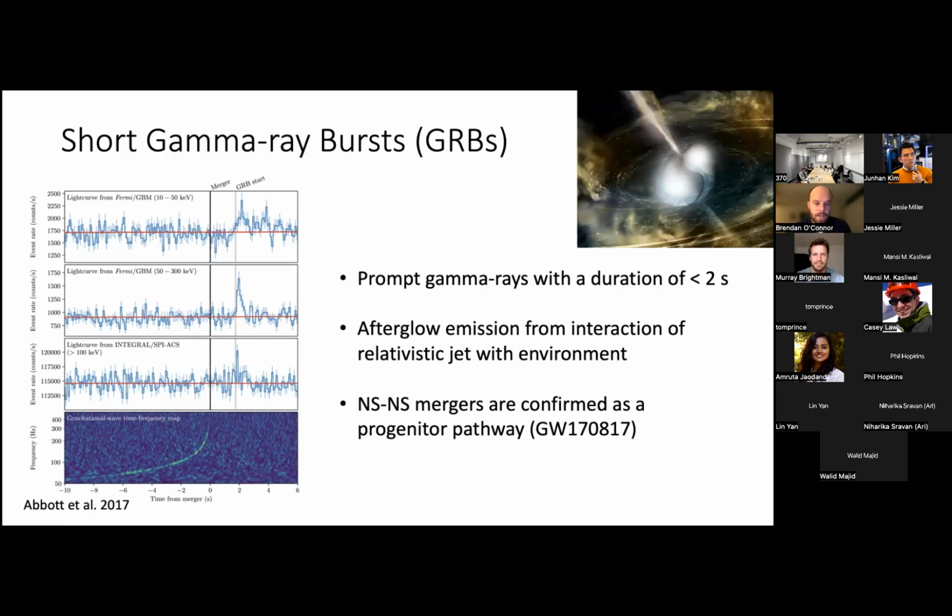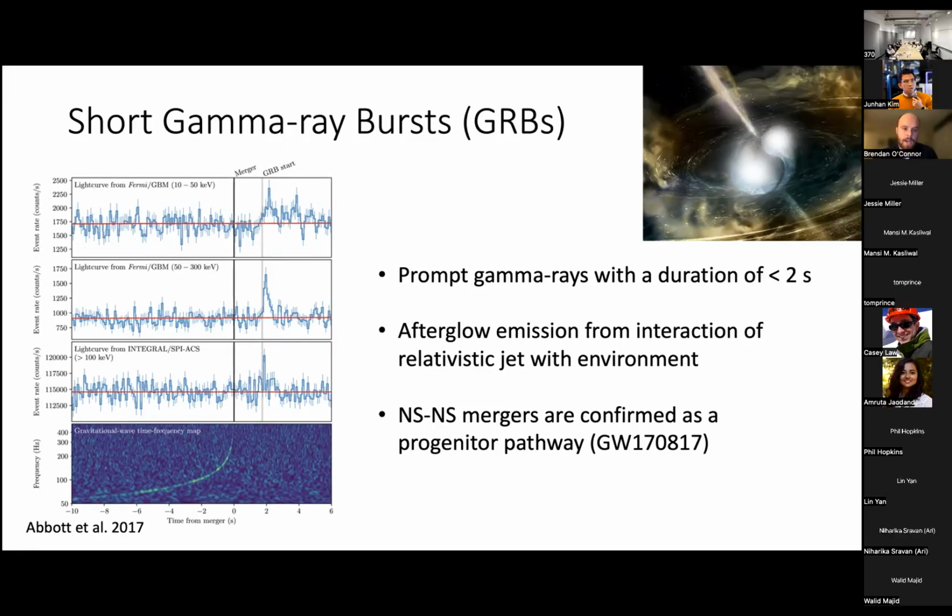So the GRB itself, the gamma rays, is produced by a relativistic jet launched in the merger of the compact objects, as we show here. Here's the jet, and here's the merger. And this jet is initially coasting. It's moving through the material around it at essentially a similar speed. After it piles up enough material, the jet will begin to decelerate, and that's when the afterglow starts. So the afterglow is due to this forward shock created by the jet moving through the ISM, essentially.